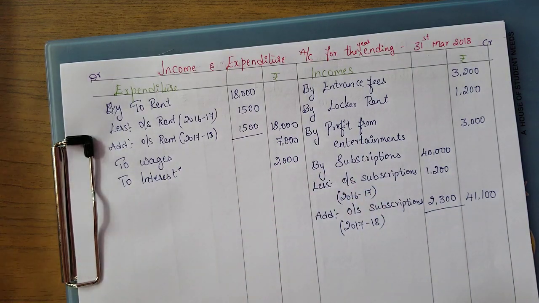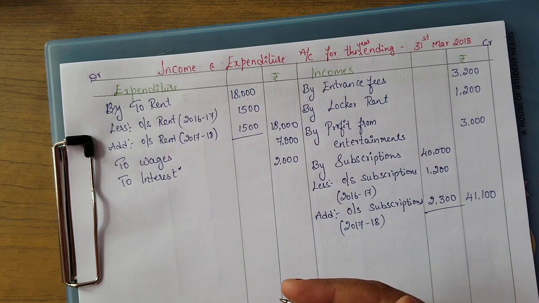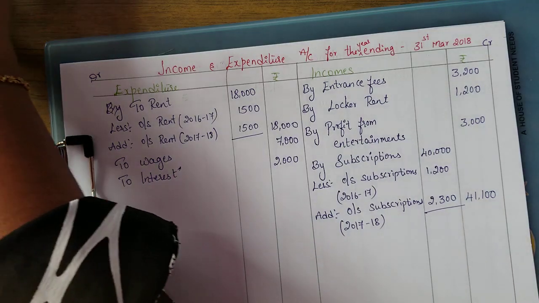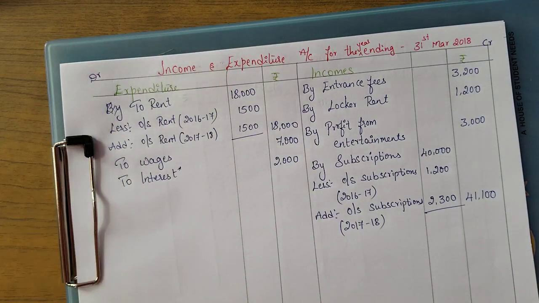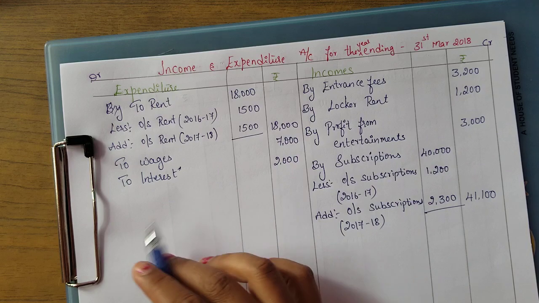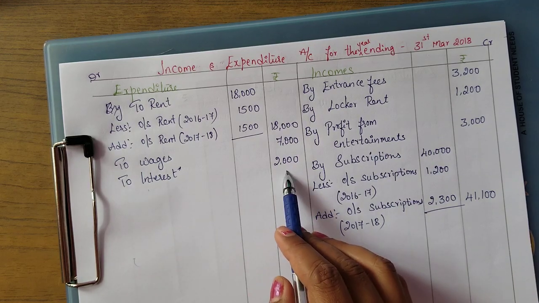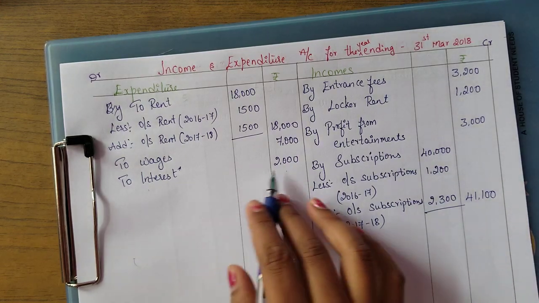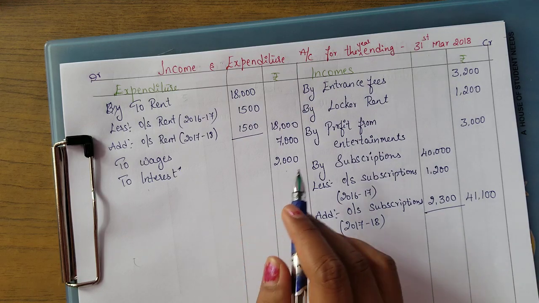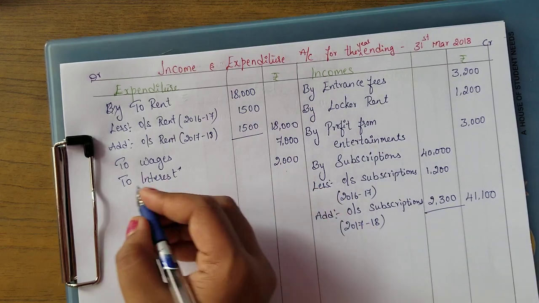You can see in previous other problems we have done, certain interest is still outstanding. We have to calculate using the percentage per annum what the interest is, and how much they have paid, that we have to find out. Here the interest has been paid fully for the year, so there is no need for any adjustment. The next we have postage.